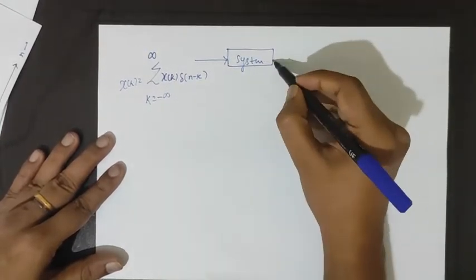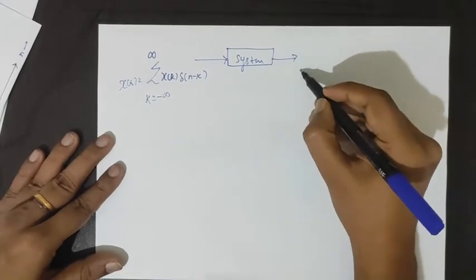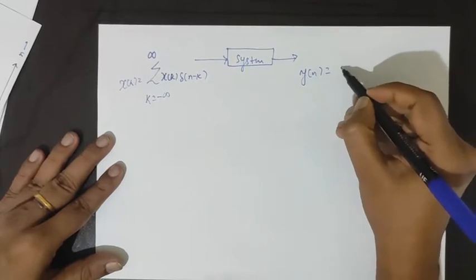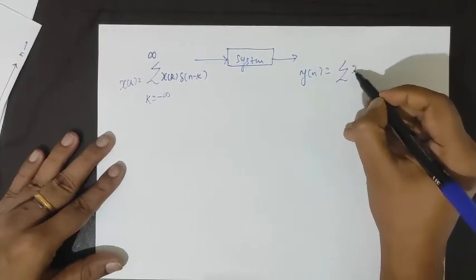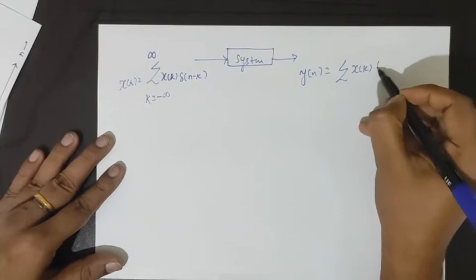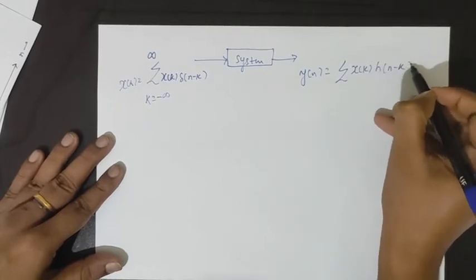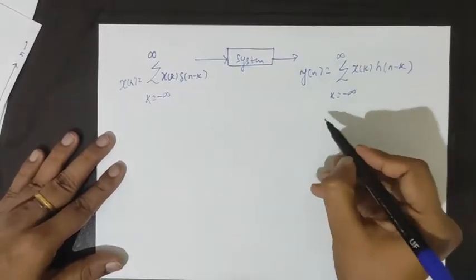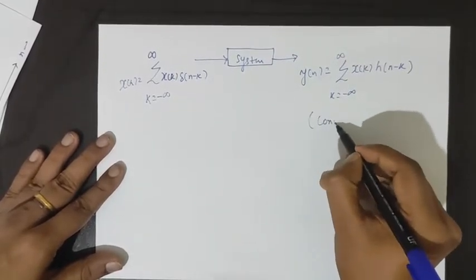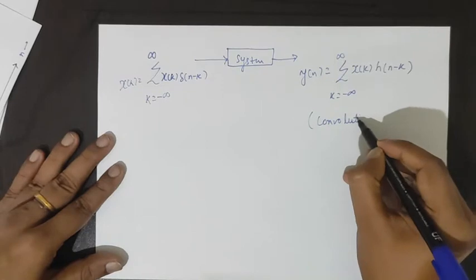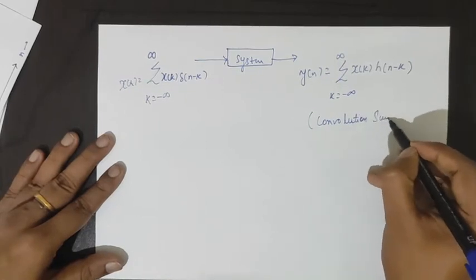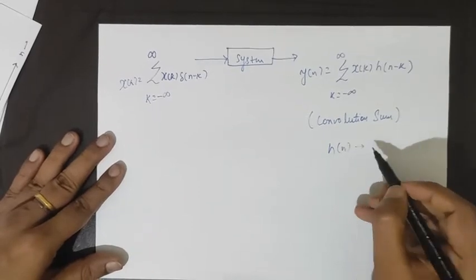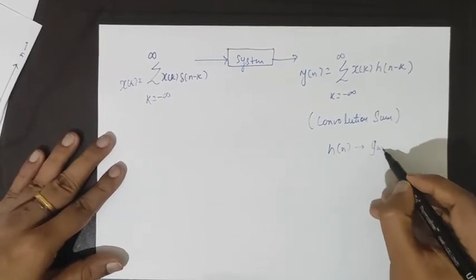The corresponding output will be given as the convolution sum, the sum of x[k] h[n-k], k equal to -infinity to infinity, which is called the convolution sum. And h[n] is called the impulse response.